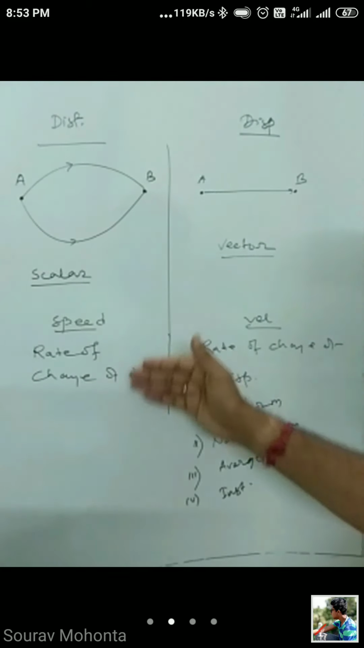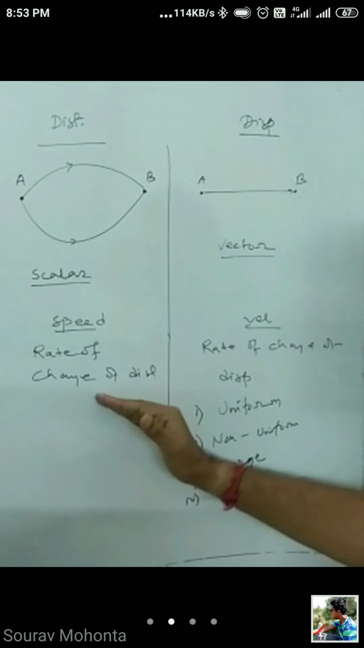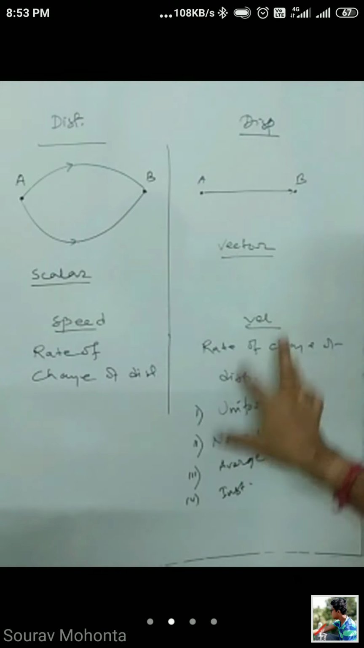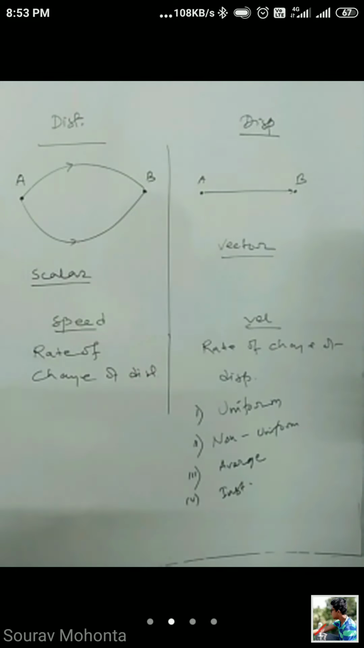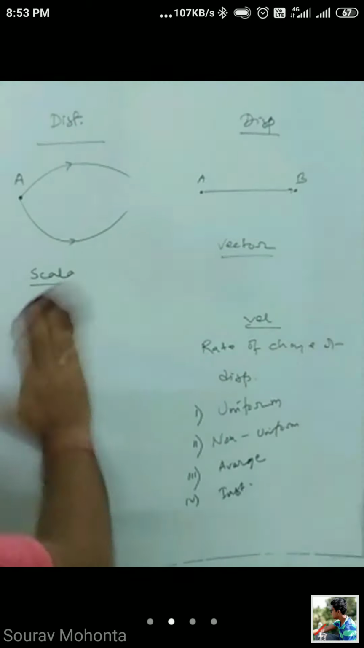Rate of change of distance is called speed. So it is also a scalar quantity, and rate of change of displacement is called velocity, and it is also a vector quantity. Now there are four different types of velocity, that is uniform, non-uniform, average and instantaneous. Okay. So now what is uniform velocity? Let us understand.